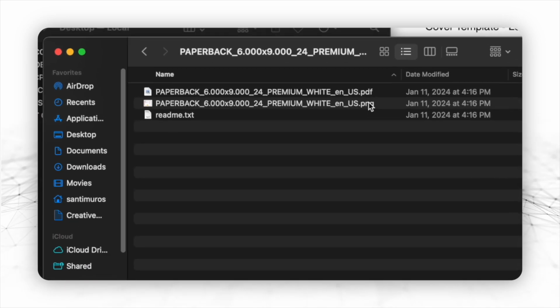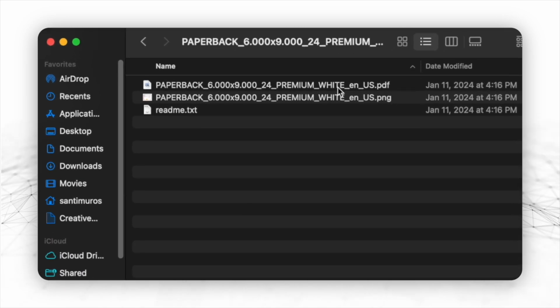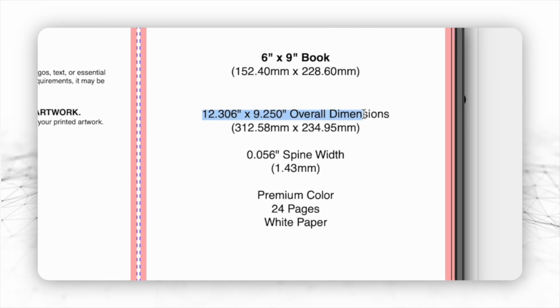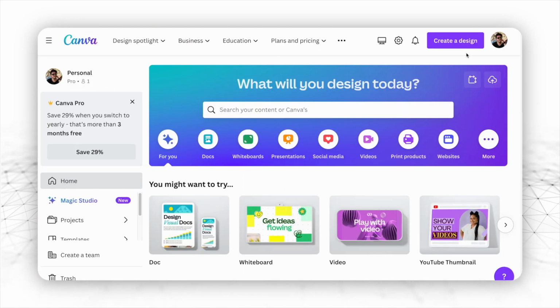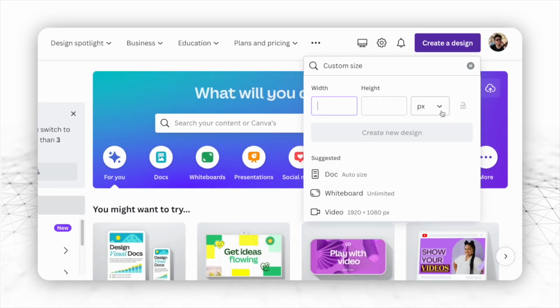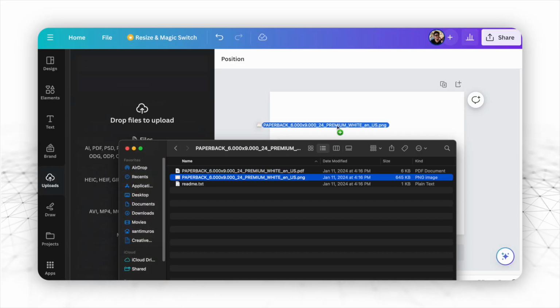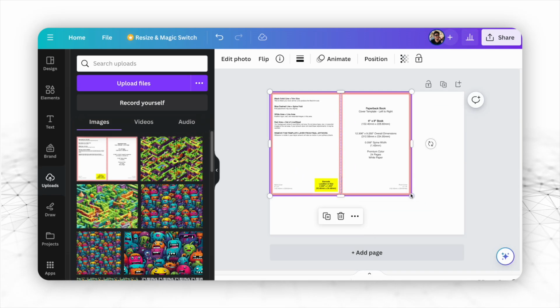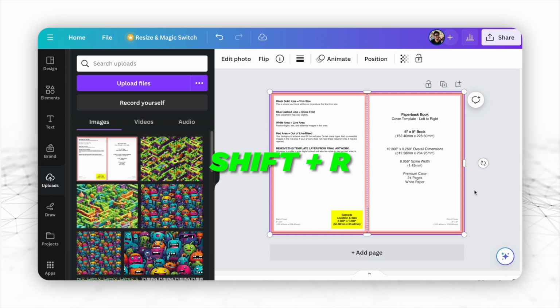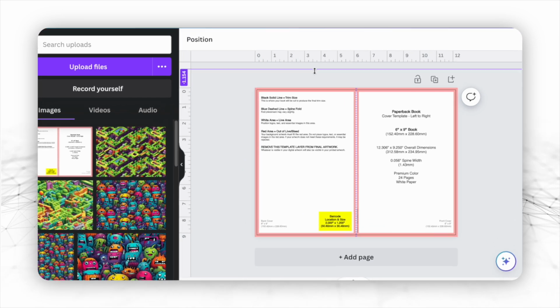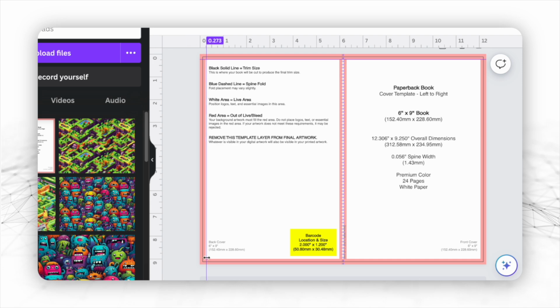At the downloading, you'll see a PNG and a PDF file. Open the PDF file and copy the dimensions you see on the screen. After that, go back to Canva and create a custom design with the dimensions you got from the template. But what I like to do before I start designing is to upload the PNG file and drag it into my template. Then press Shift+R and you'll notice a ruler appears on the screen. Use the ruler to create guidelines based on the template to ensure your design fits correctly. And once you do that, you'll be ready to start designing.